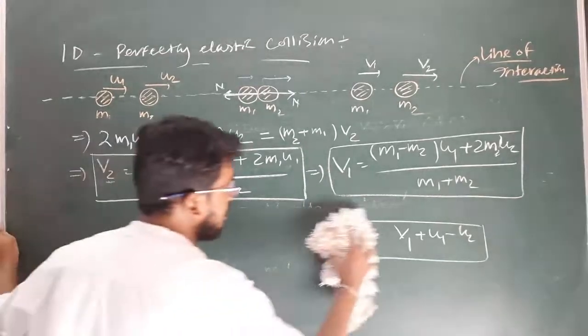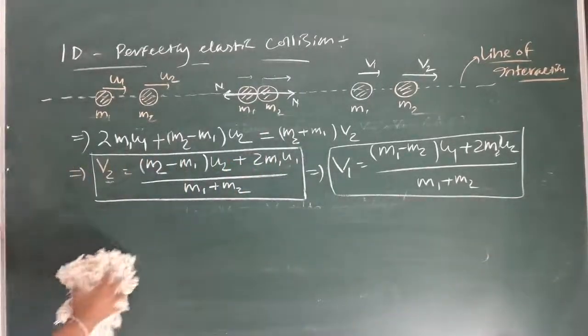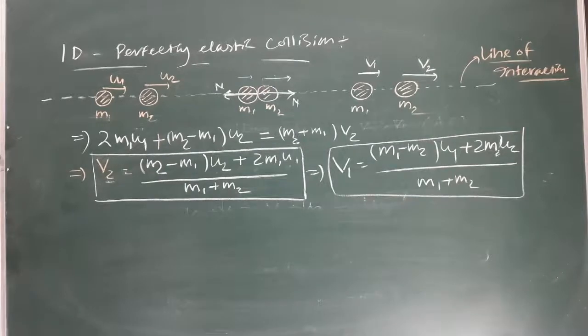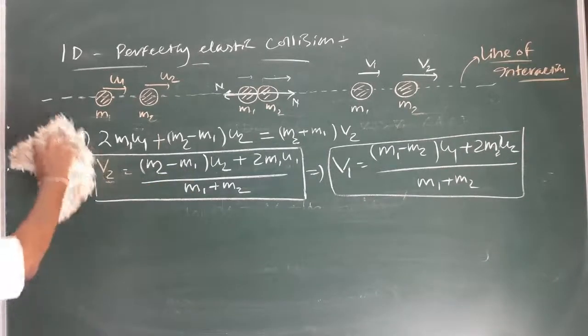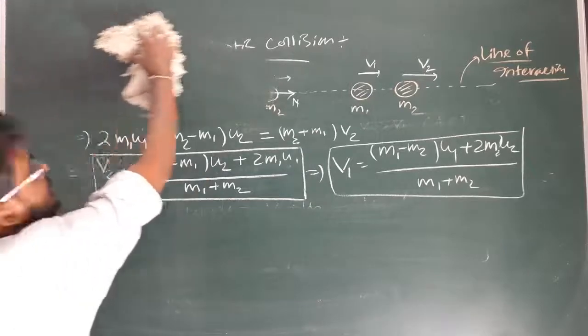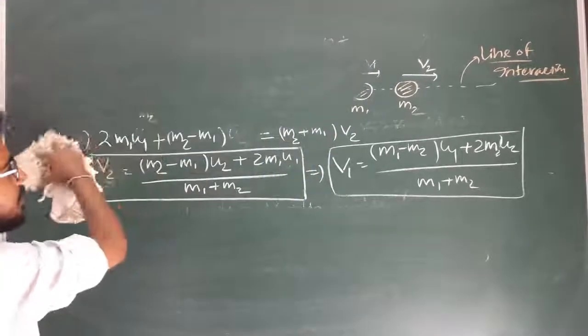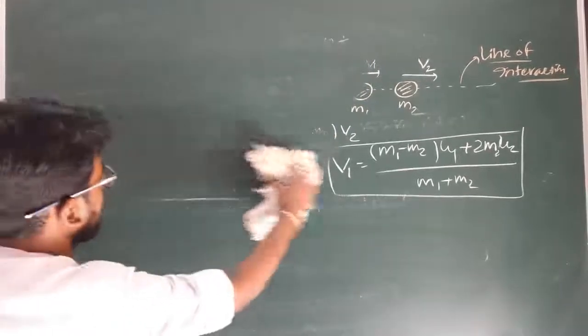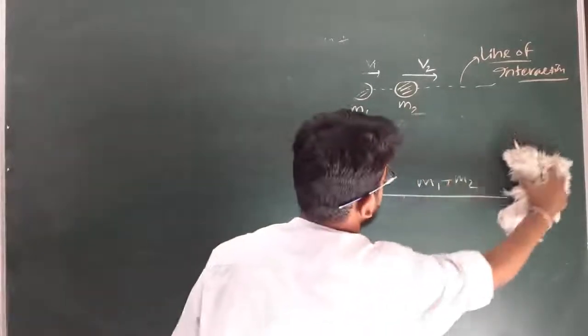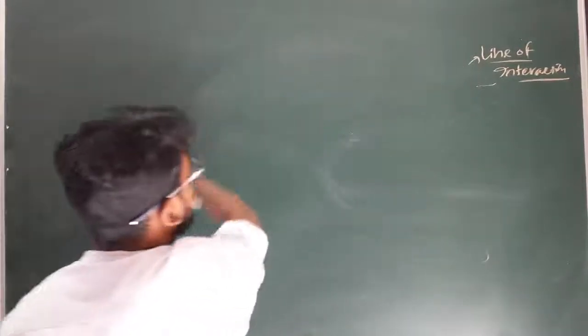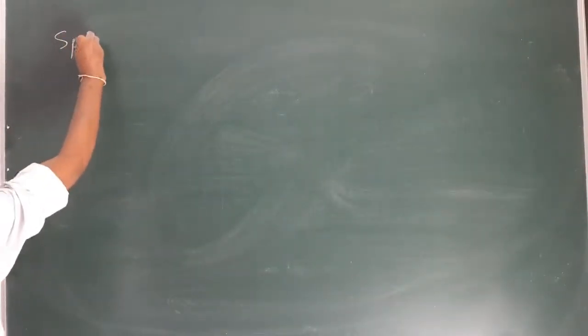elastic collision. Clear? So there are some special cases. So you have to remember these two formulas. So some special cases.